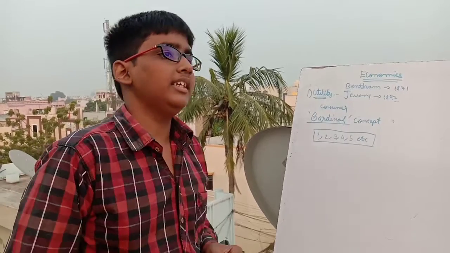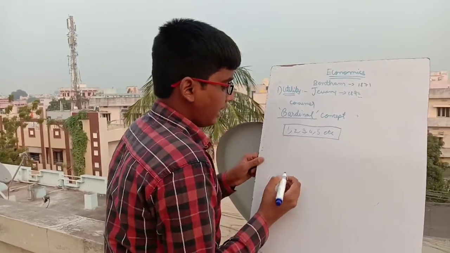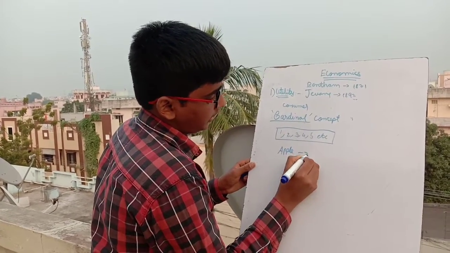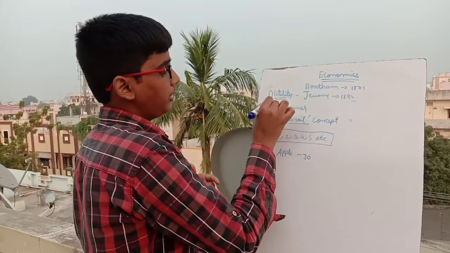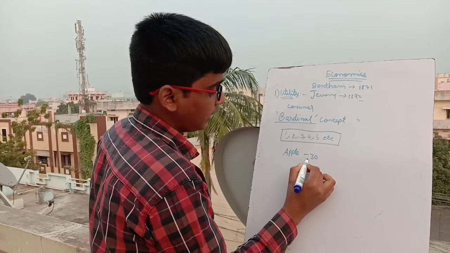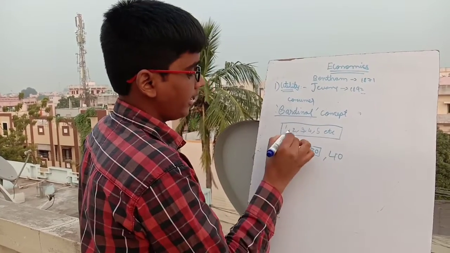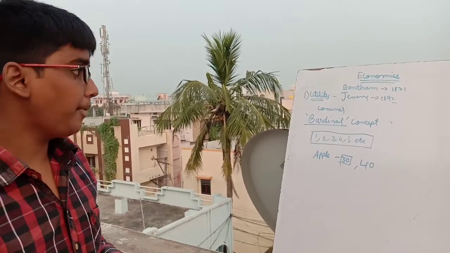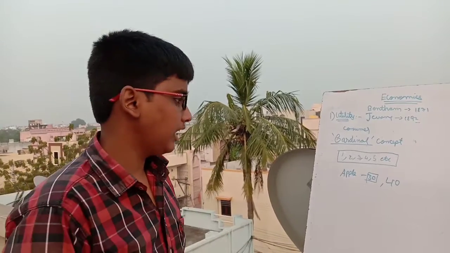So how is utility described? If suppose I have eaten an apple, it gave me 30 utils. Like this, we describe utility in the cardinal concept, like 30 utils or 40 utils or 1 util or 2 utils or 3 utils, and so on. So this is about the concept of utility, the cardinal concept of utility and cardinal measurement.